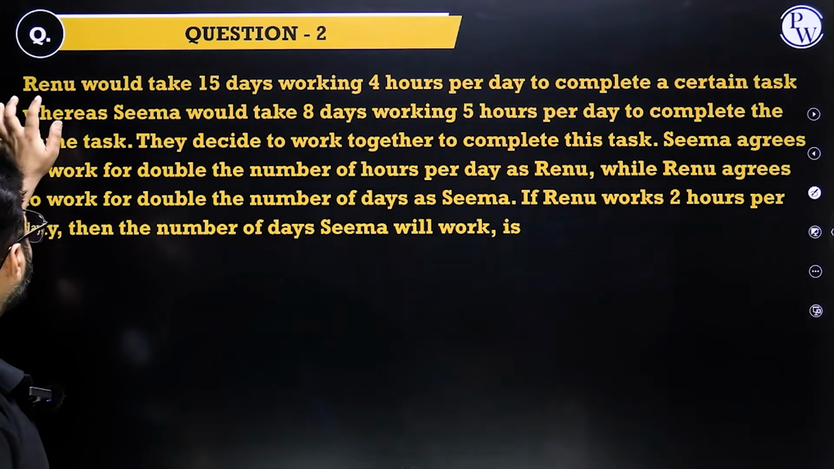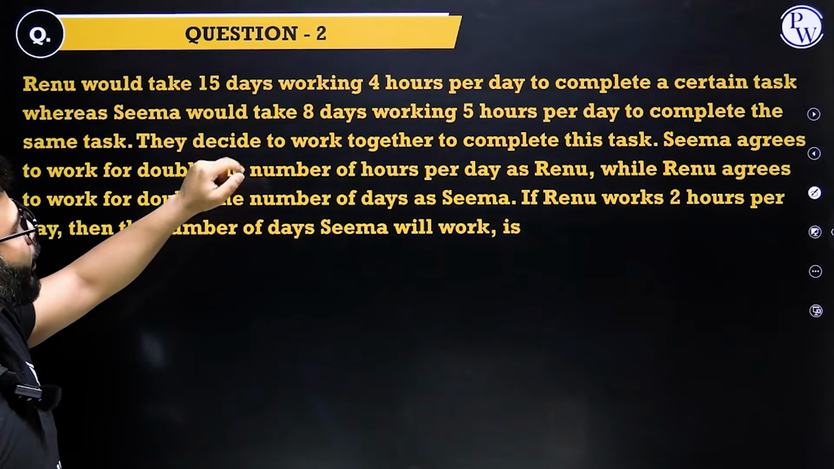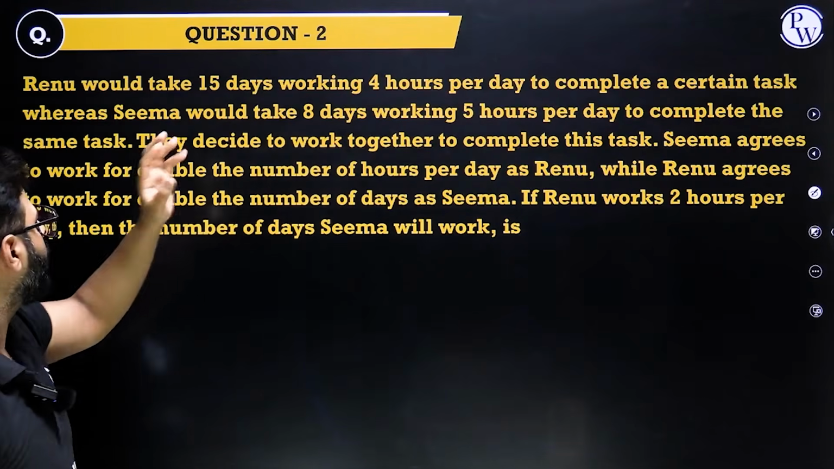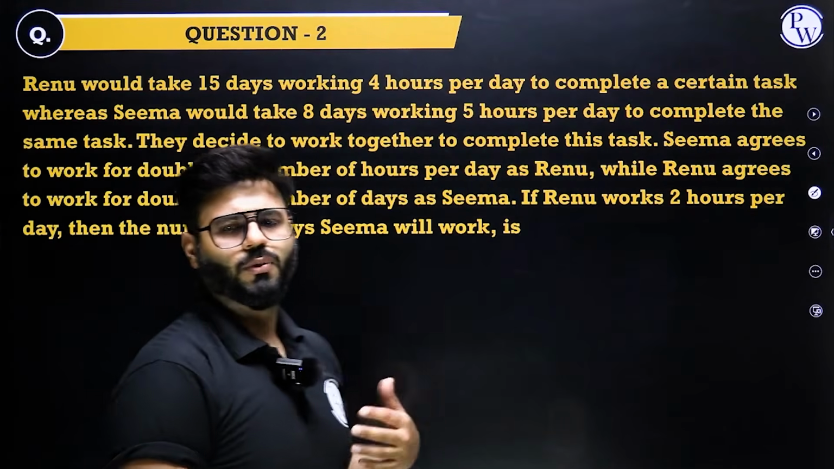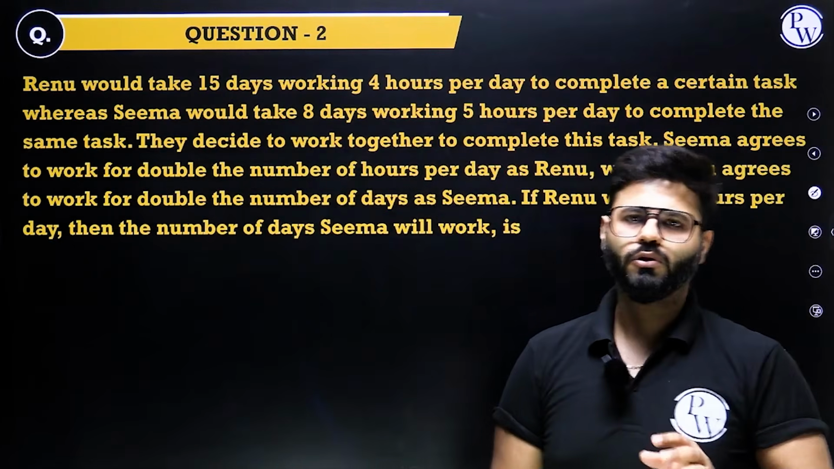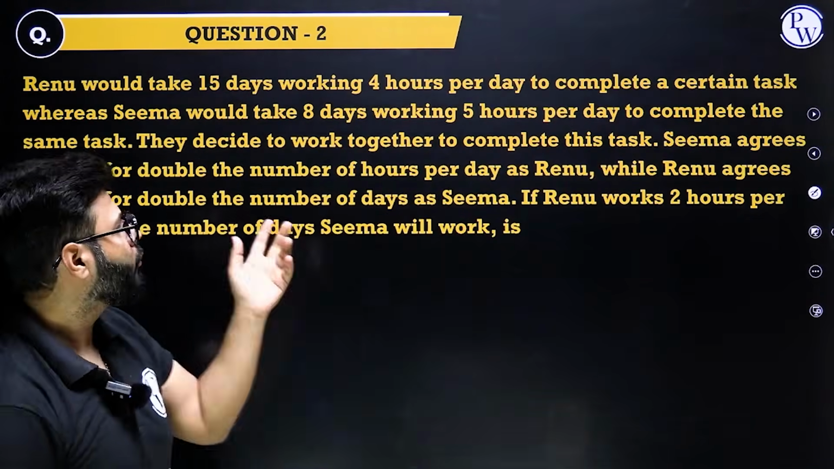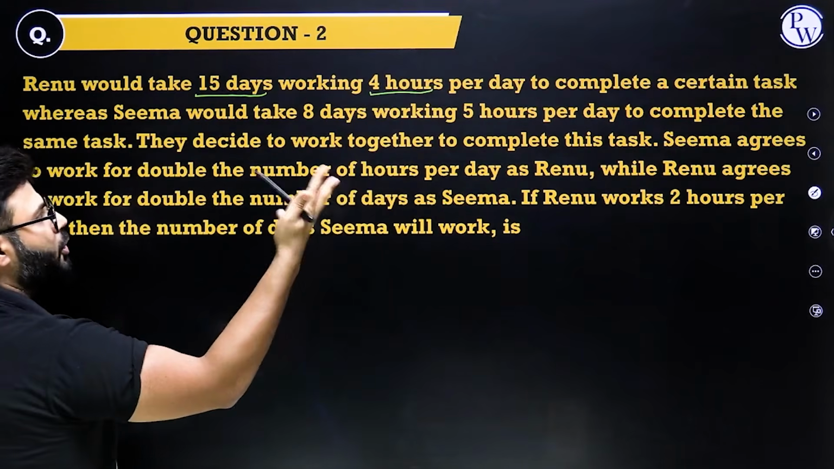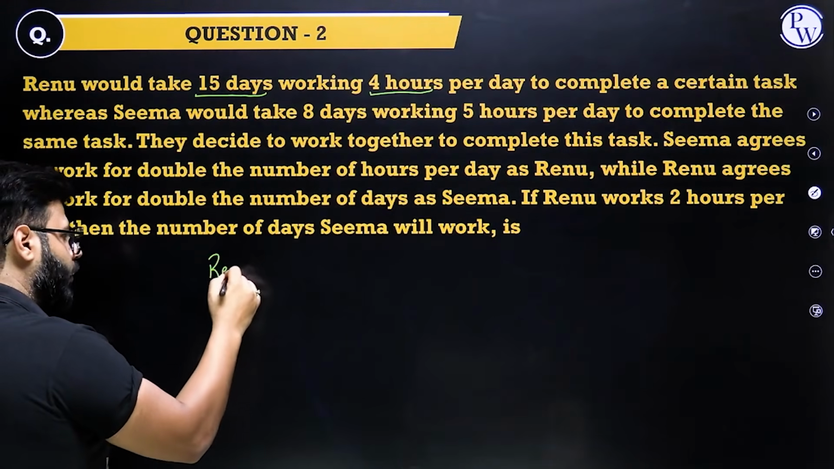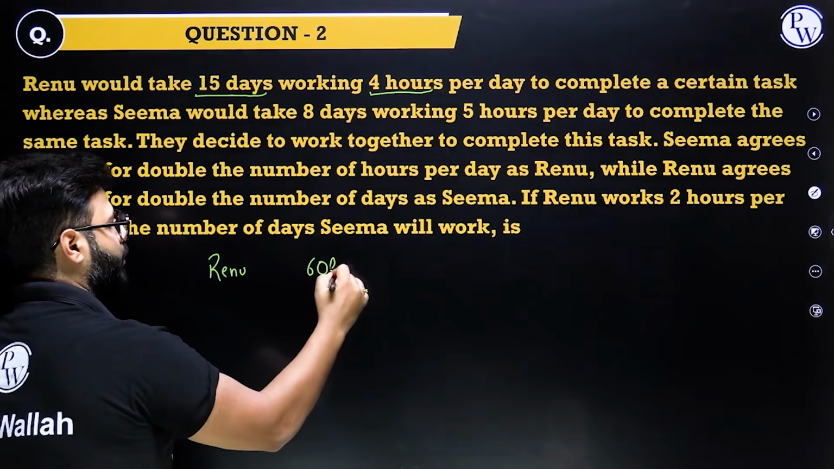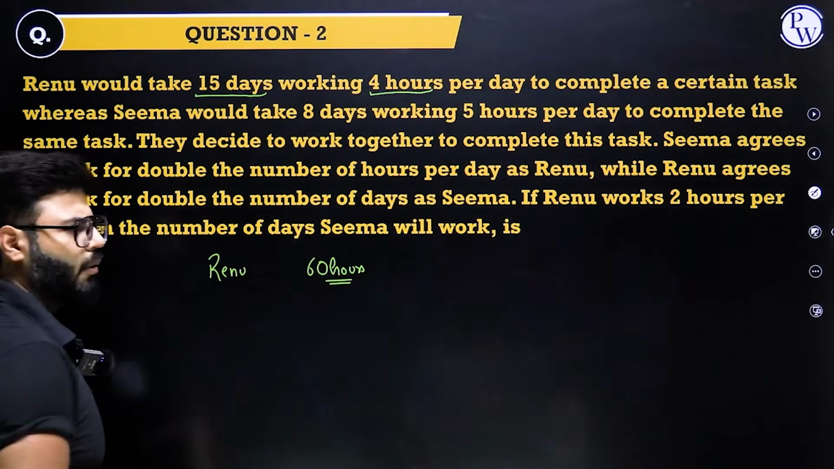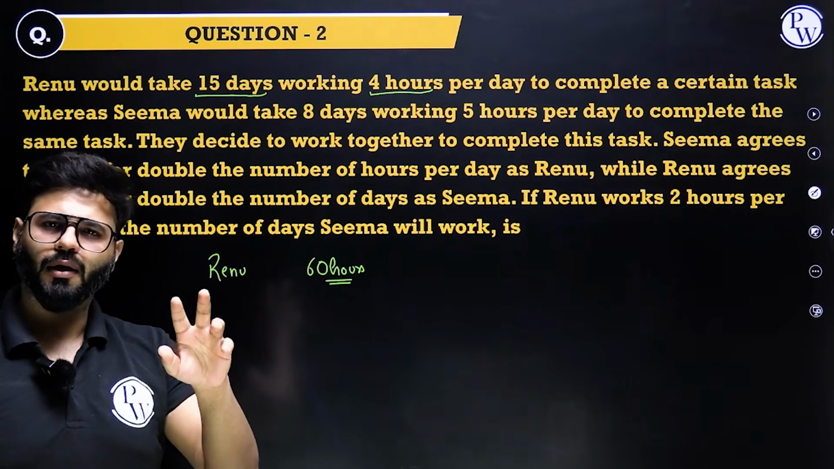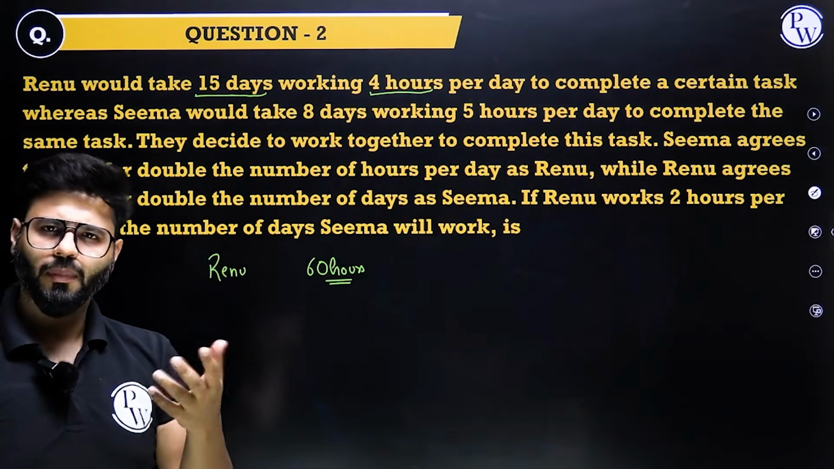Have a look. Renu would take 15 days working 4 hours per day to complete a certain task, whereas Seema would take 8 days working 5 hours per day to complete the same task. So what he's trying to tell us is the time taken by the individuals to finish the work. Let's try to identify the total number of hours. 15 days, 4 hours, I'm making it 60 hours. So if I talk about Renu, she takes 60 hours. Now, don't make it very complicated by using the number of days and the number of hours, and ultimately you'll make it confusing for yourself. Make it simple.